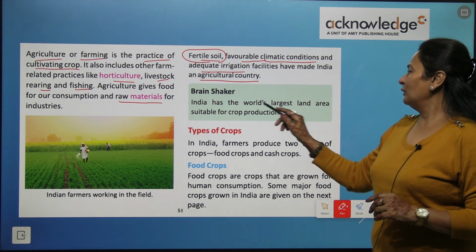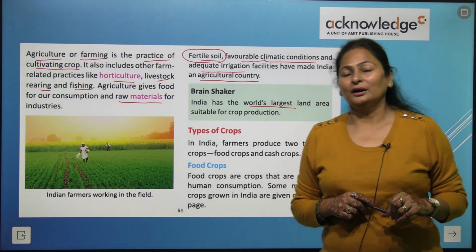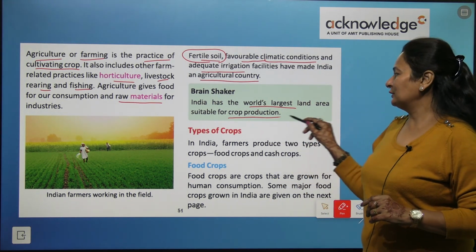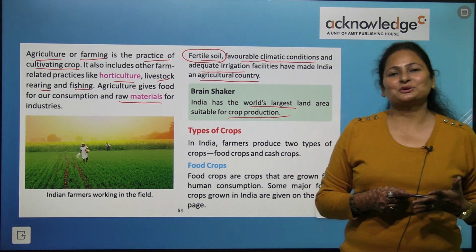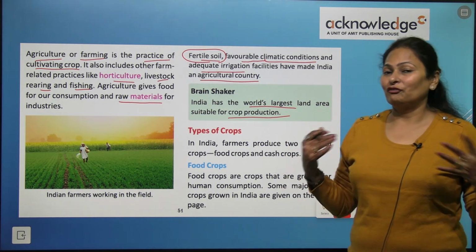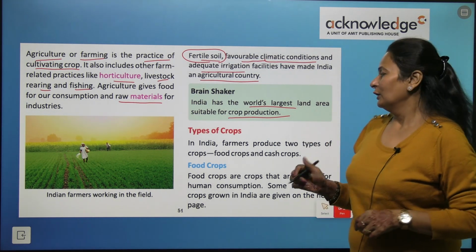India has the world's largest land area suitable for crop production. We need land to cultivate crops, so India has very big land for the cultivation of crops.